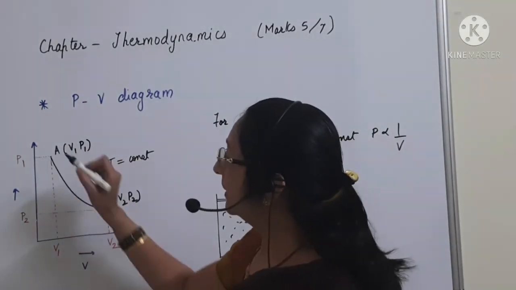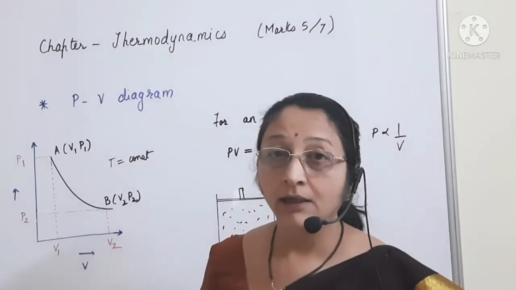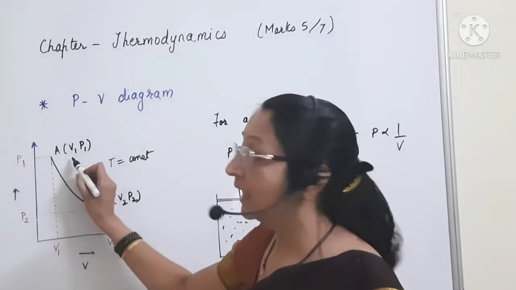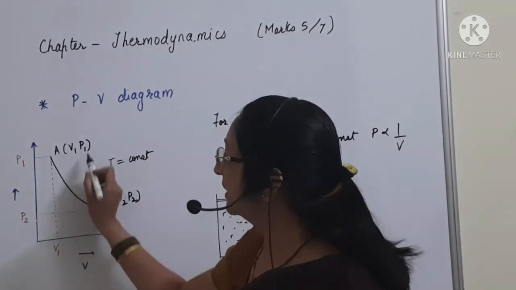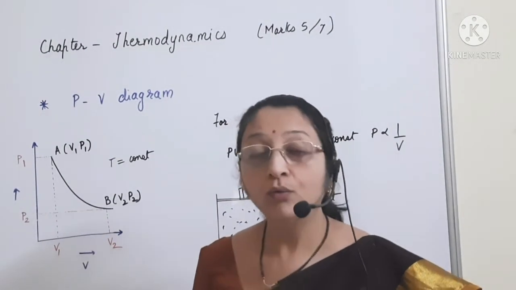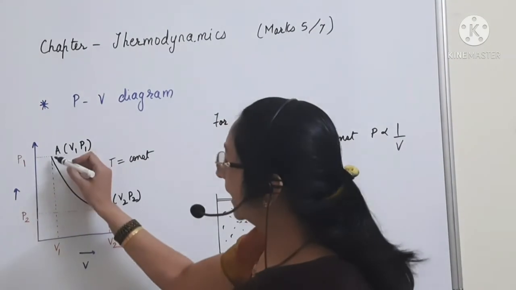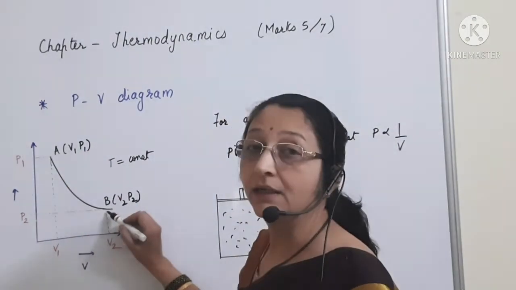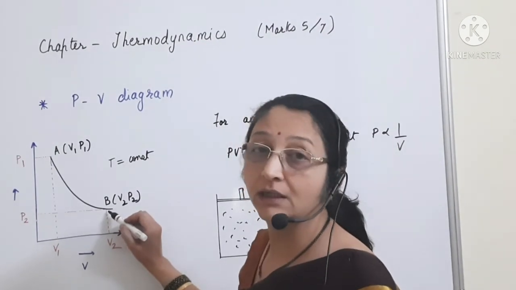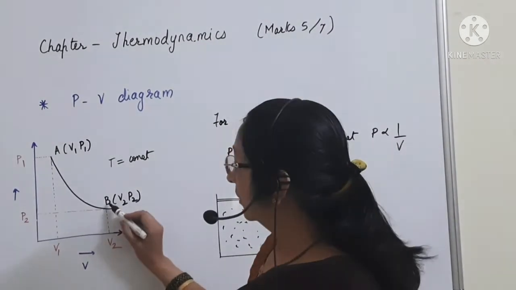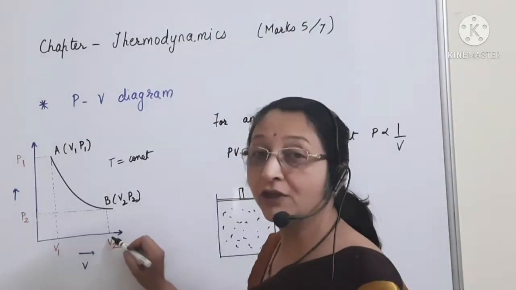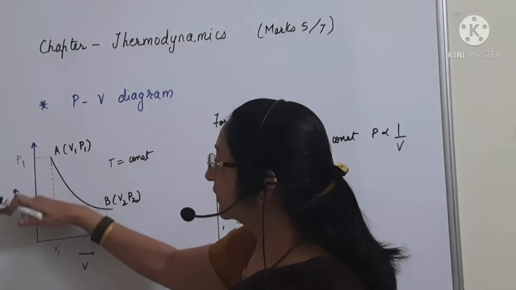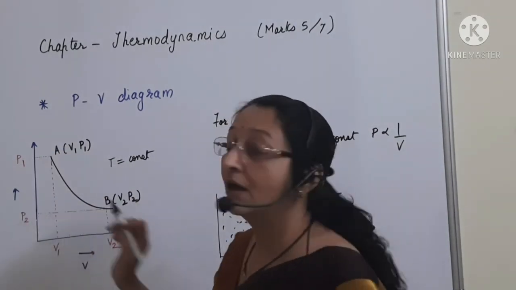Initially the system is at point A, where the volume of the system is V1 and the pressure of the system is P1. Now the system changes from point A to point B, and now the volume of the system is V2, that is, the volume of the system has increased, and the pressure of the system has decreased, which is P2.